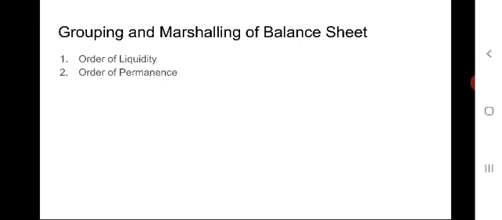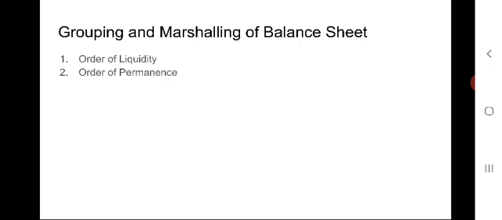By preparing the balance sheet, assets and liabilities should be grouped and marshaled. That means the arrangement of assets and liabilities in a particular order is known as marshalling of the balance sheet.